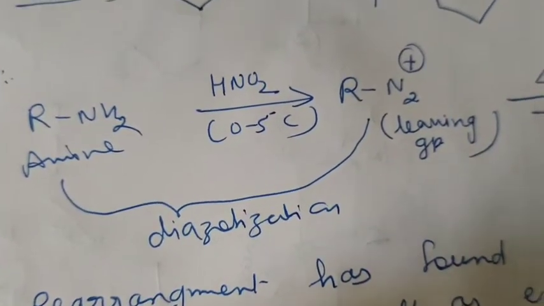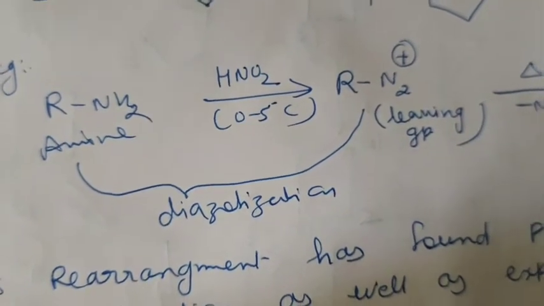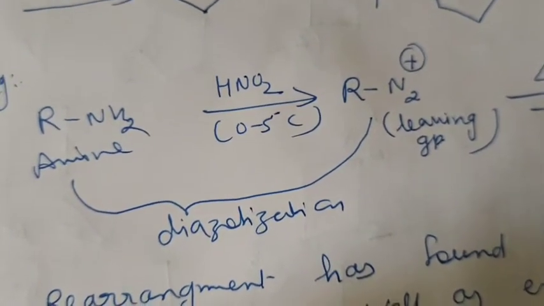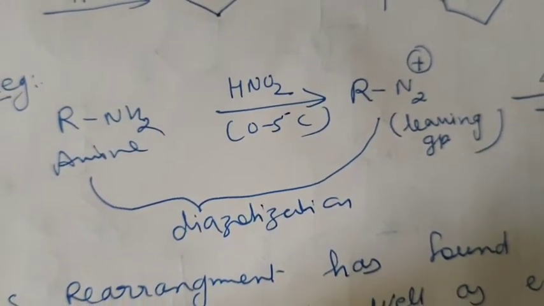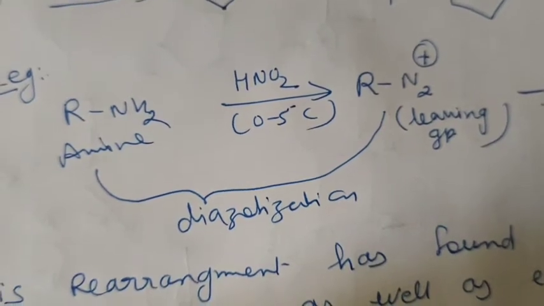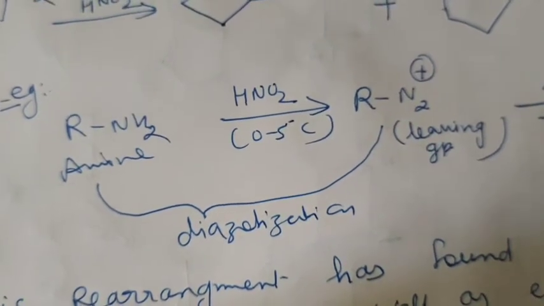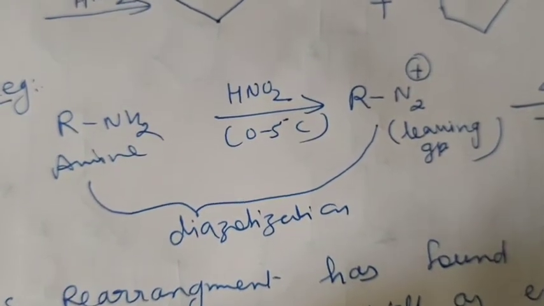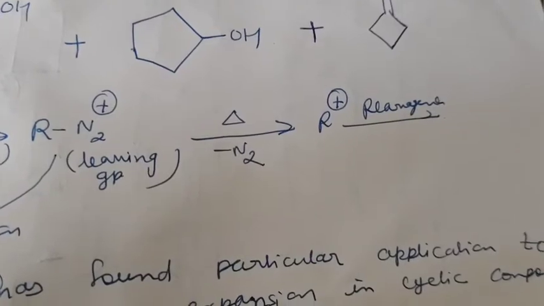We take any primary amine which reacts with HNO2 at a temperature of 0 to 5 degrees centigrade. What happens? There will be diazotization. I hope everybody knows what diazo is. Diazo means whenever two nitrogens are directly combined, this is known as diazotization. Now the amine will be converted into RN2, so N2 becomes a leaving group. Then, when the temperature rises slightly, it will convert into R positive.